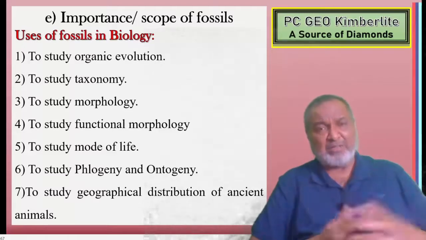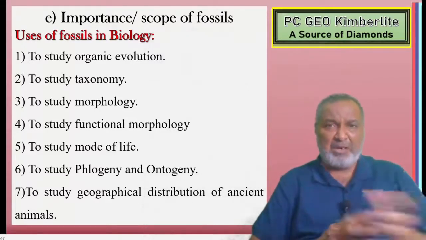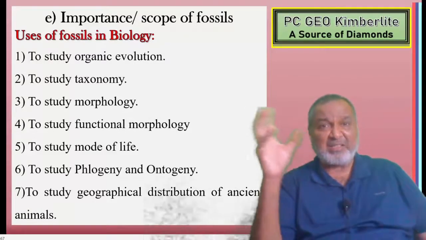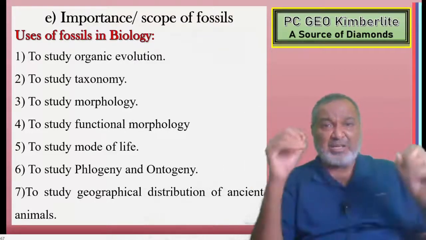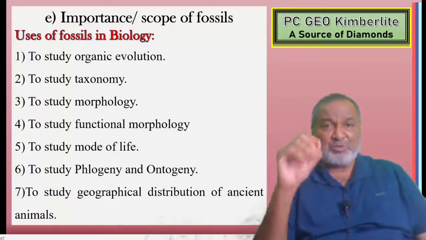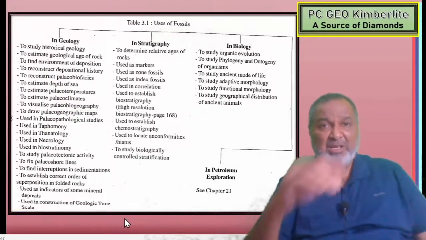Horse will be added in some of the syllabus of the UGC. So these are the evolution when you are going to make out, that is the organic evolution. Study of taxonomy, that is classification. Study of morphology, the physical parts which are there. To study the functional morphology, to study the mode of life, to study the phylogeny and ontogeny, and to study geographical distribution of the ancient animals, how they have survived.